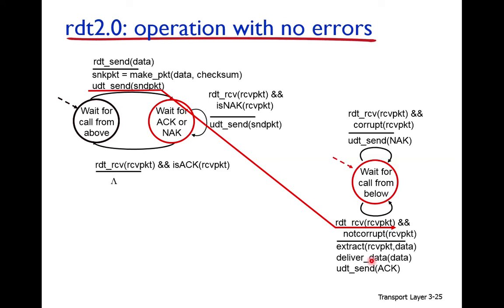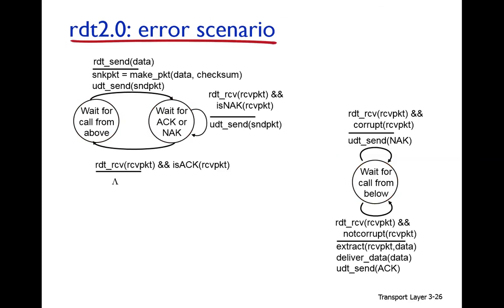And now again, suppose the sender sends the packet and the packet is received with error, corrupt. So what will happen? The receiver discards the packet. What does it mean?